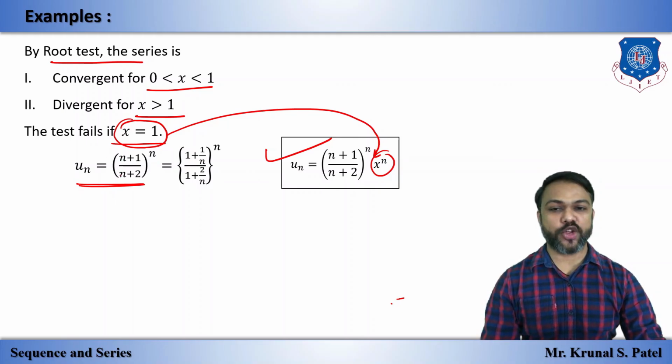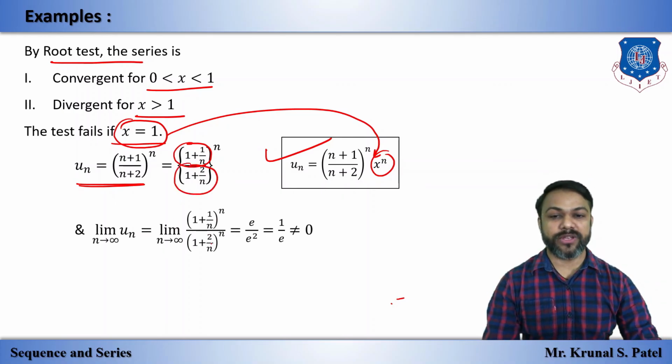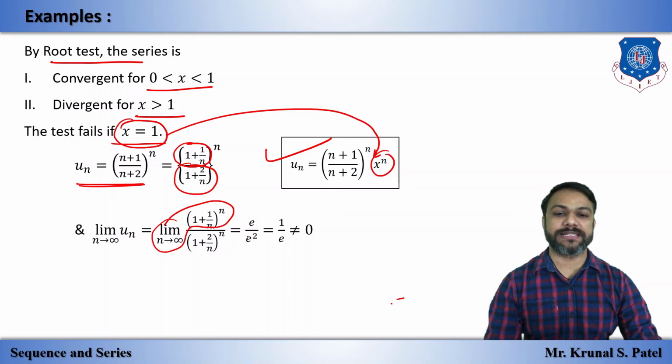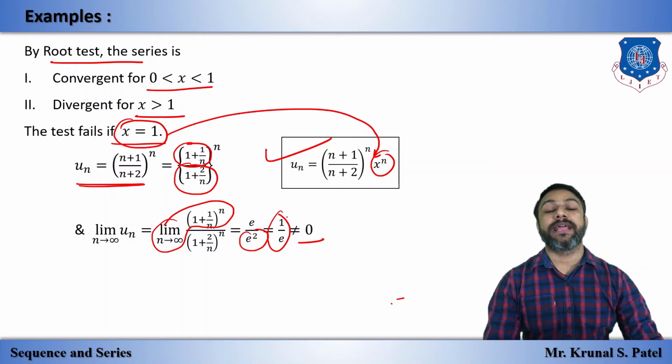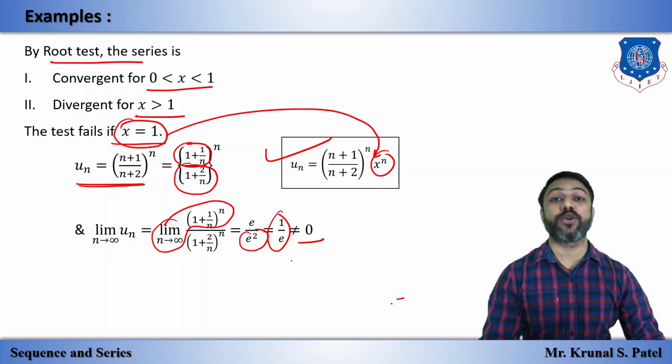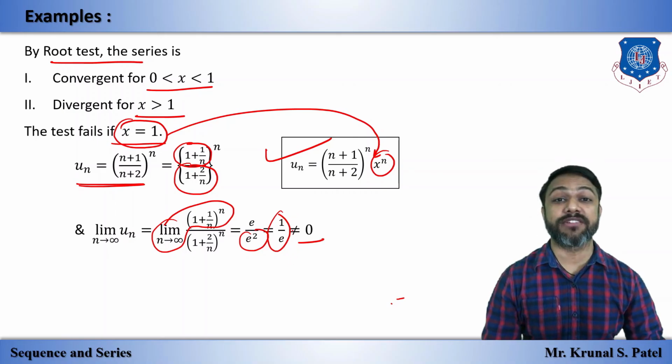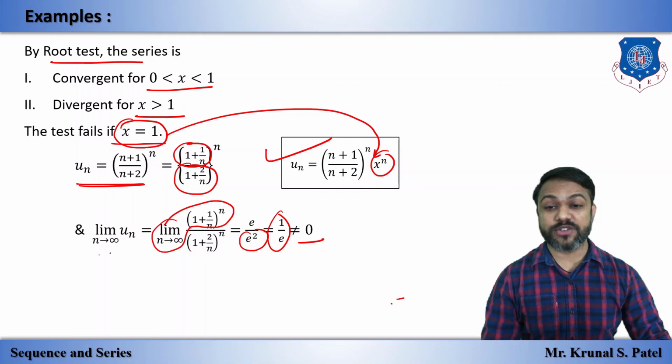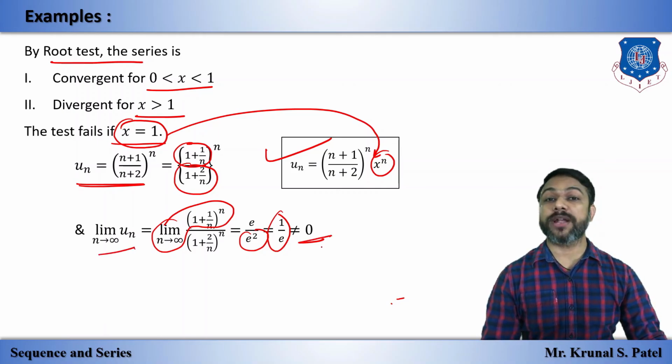So I am taking n common from here, so we have this. Giving this raised to n and this raised to n, we have two different limits. The limit of this is e, and the limit of this is e square, so we have 1 by e, which is not equal to 0. And as we know, in the zero test for positive term series, if the limit is not equal to 0, then it is not convergent, and a positive term series does not oscillate, so it is divergent.